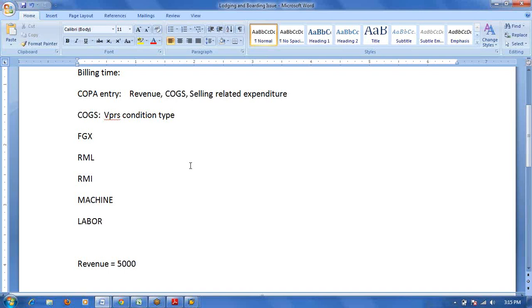So VPRS is going to give me the cost of goods sold breakup totally, which I understand till now. And coming to the second benefit of this valuation strategy, you are saying that it is posting the expenditure, isn't it? Right.